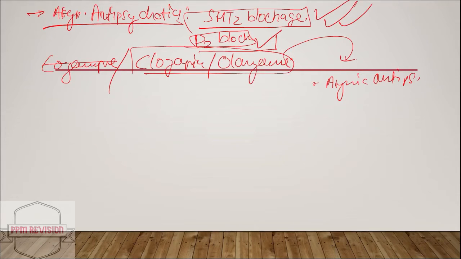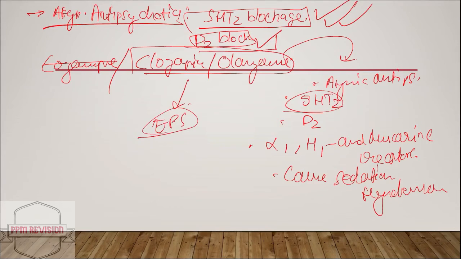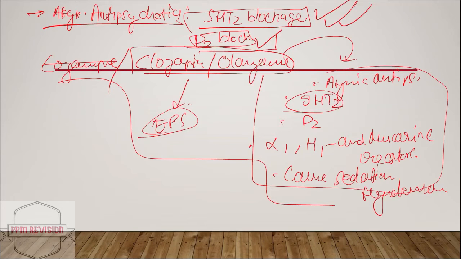antipsychotics. Okay, and what they do is they mainly block 5-HT2 as mentioned earlier, and they have a weak D2 blockade as well, and they also block the alpha-1, H1 and the muscarinic receptors. Okay, so they are also blocked, and it causes sedation as well as hypotension. Okay, and rarely it can also result in extrapyramidal symptoms. Now, these are the adverse effects, some bullet points to know.